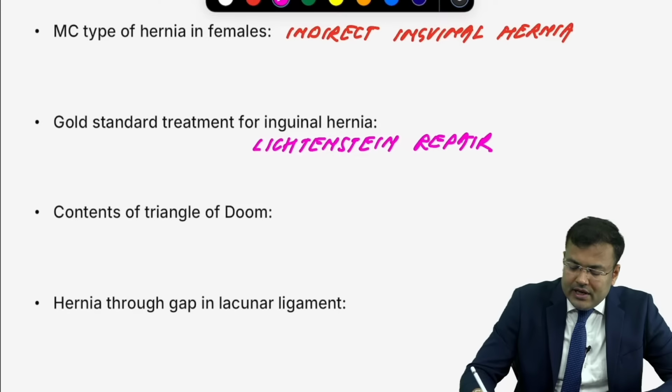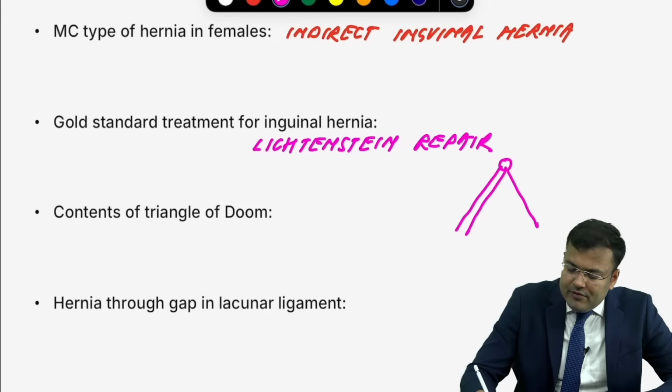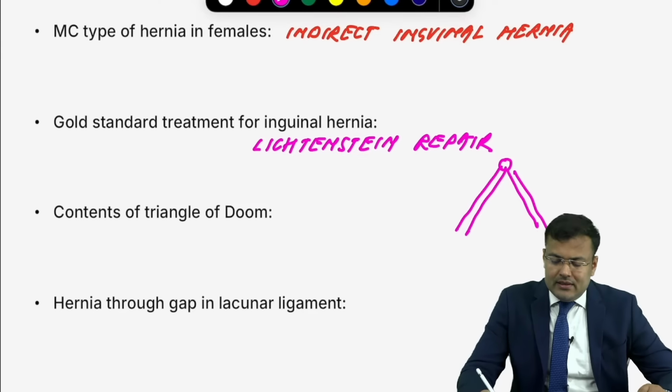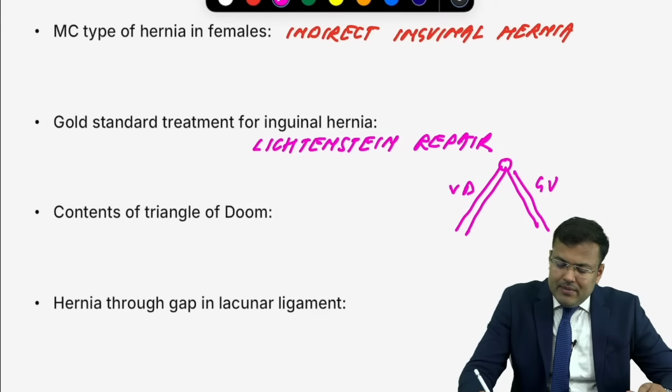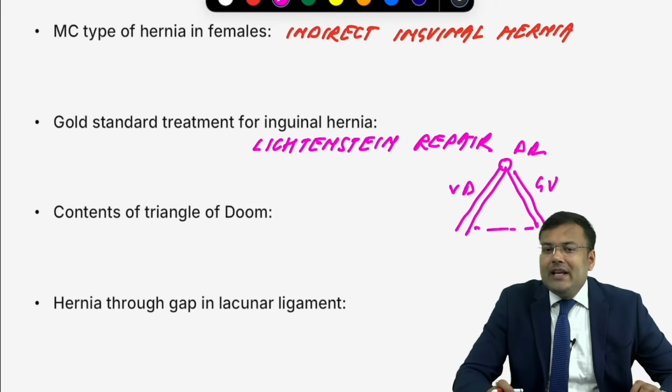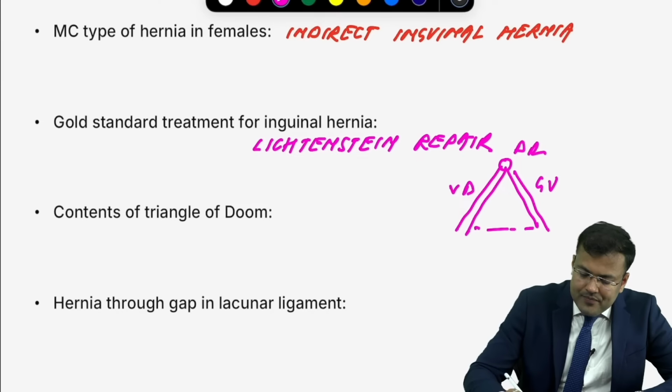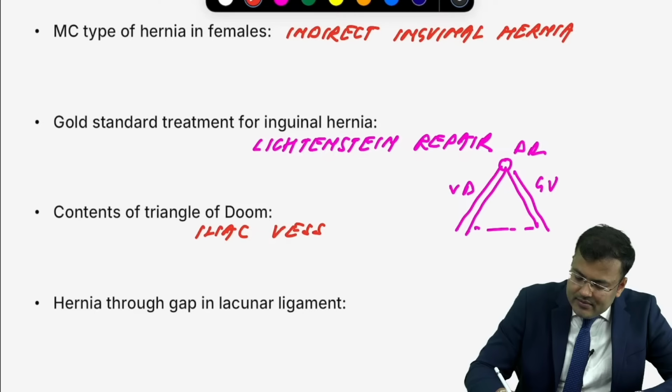Okay, next. What are the boundaries of the triangle of doom? Medially, there is vas deferens. Laterally, gonadal vessels, apex is the deep ring, base is peritoneum, and inside there are iliac vessels. So what's the content, guys? Iliac vessels.